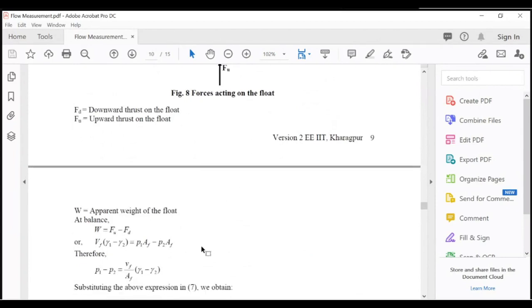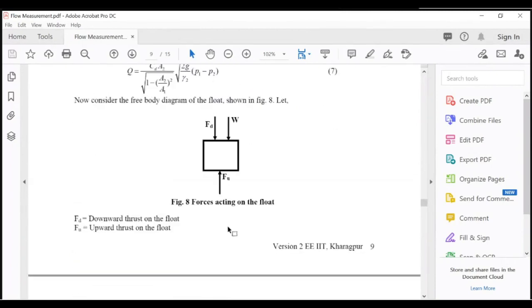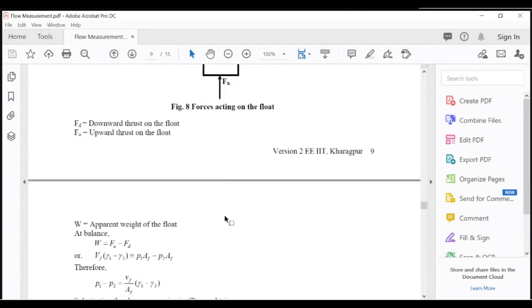So if we balance the equation, we'll get W is equal to Fu. Here, upward force Fu, downward force W plus Fd. So W is equal to